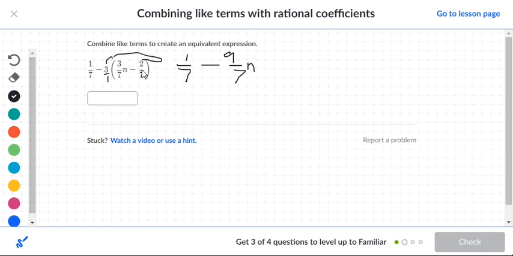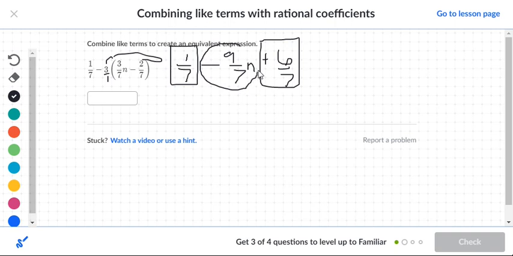So this minus sign right here is going to turn into a plus. Because again, everything's going to be a switch. This was positive, now it's negative. This negative will now turn into a positive. So negative 3 times a negative 2 is a positive 6. And it's still over the denominator of 7. So let's go ahead and box up our regular numbers here, which are these fractions here. So there's no change with the letter.